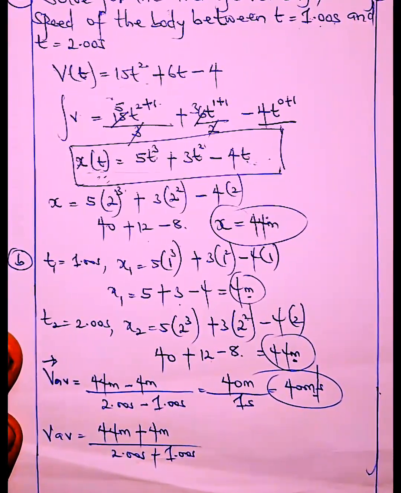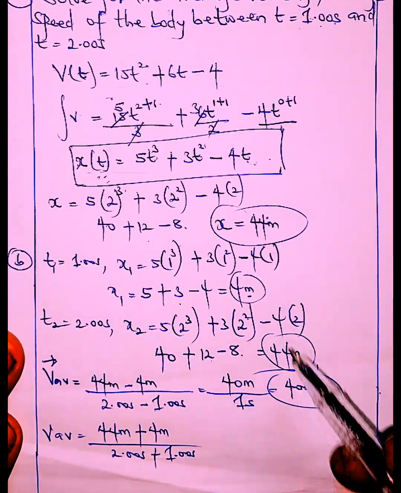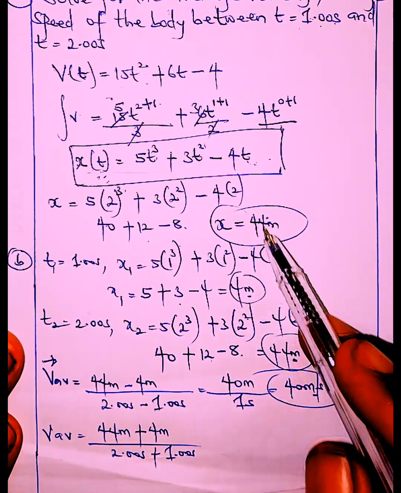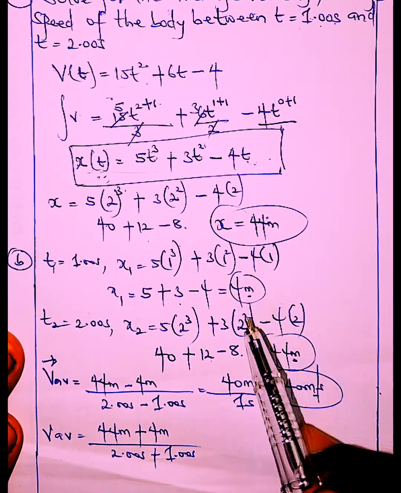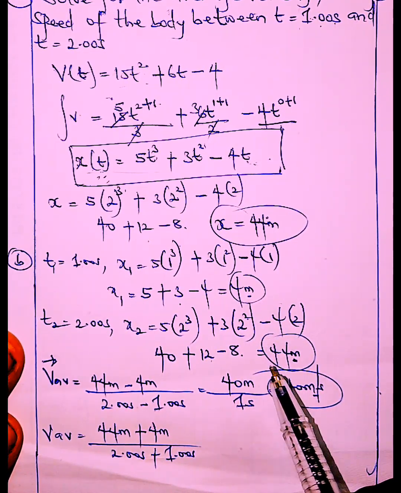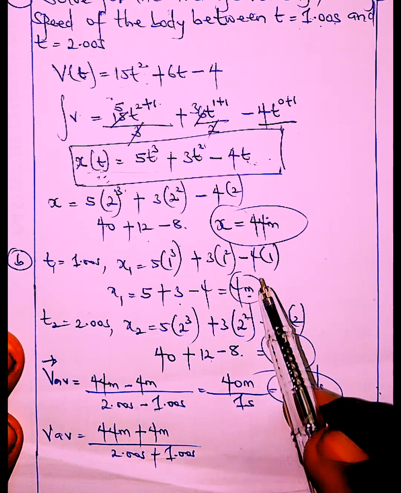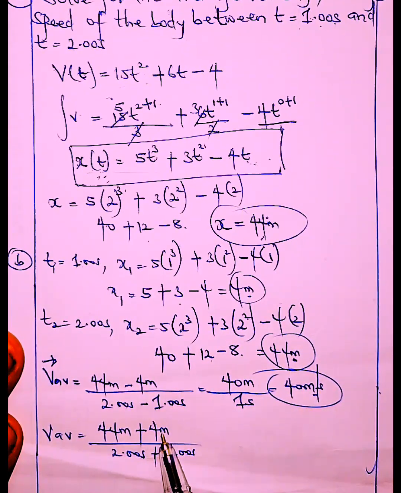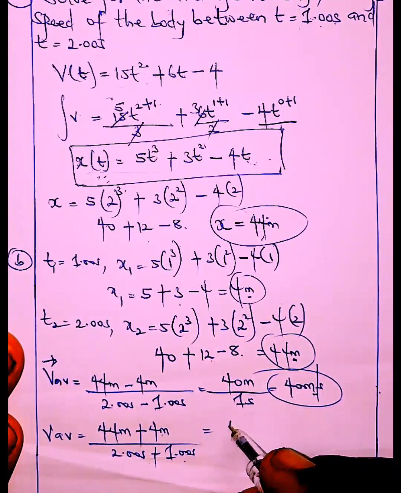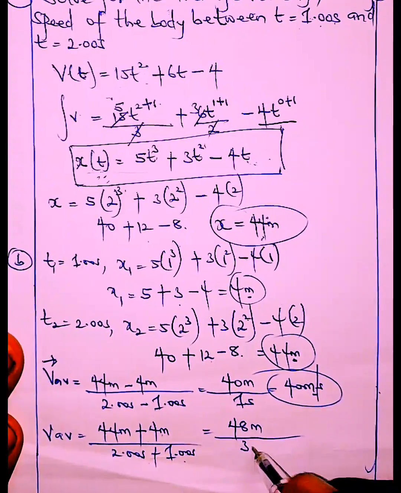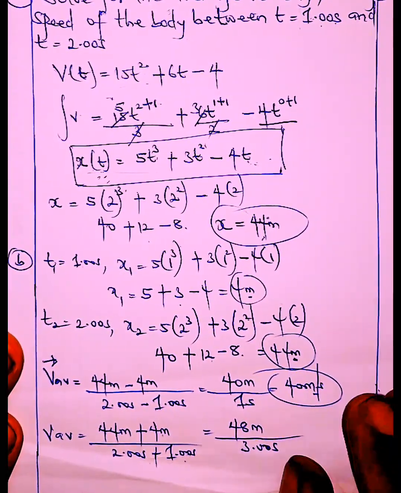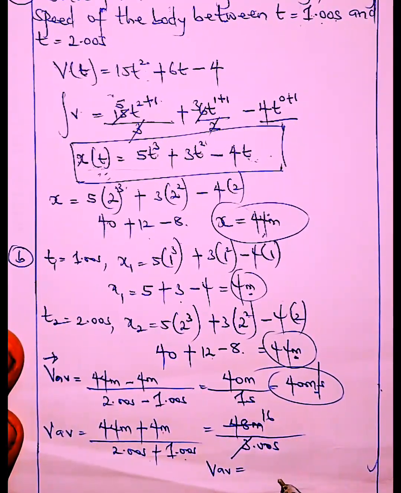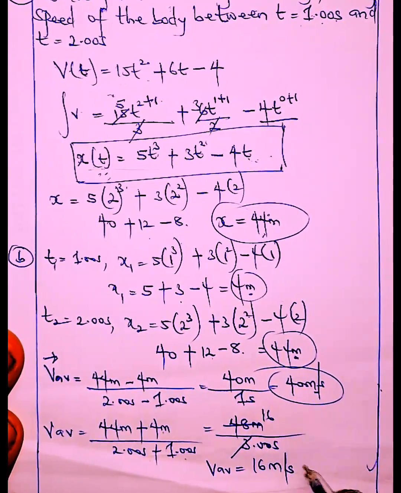Now I want you to know something. It's not really that displacement and distance are the same thing. We said earlier that the reason we can use them interchangeably is that the body moved in a straight line. The body did not go back and forth. So for the fact that the body goes in a straight line, if this is displacement, then it equals distance. So 44 meter plus 4 meter over 2 seconds plus 1 second gives us 48 meter over 3 seconds. So we're good. So what's next? The average speed is 16 meter per second.